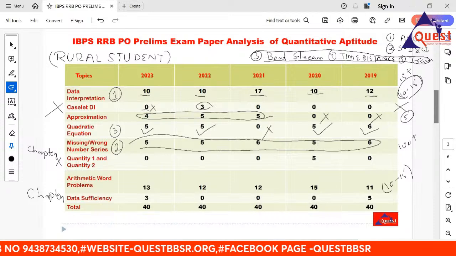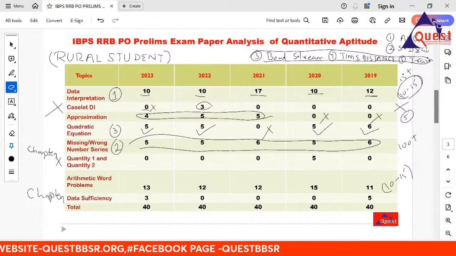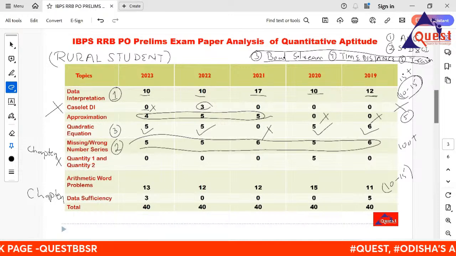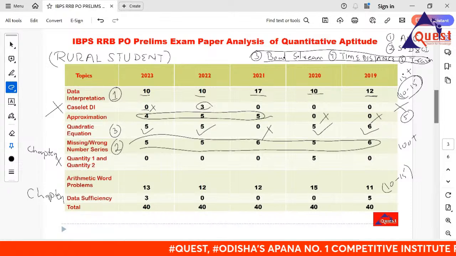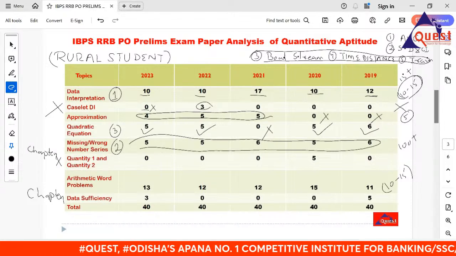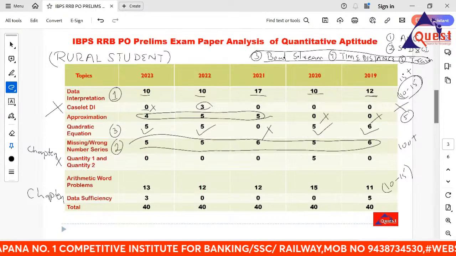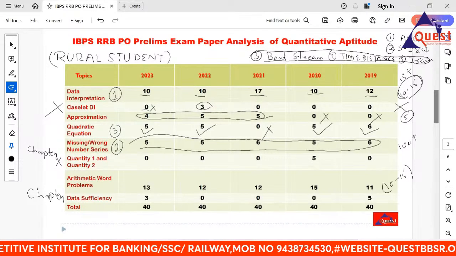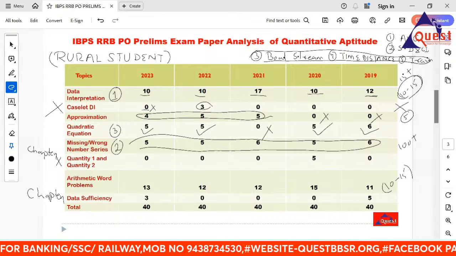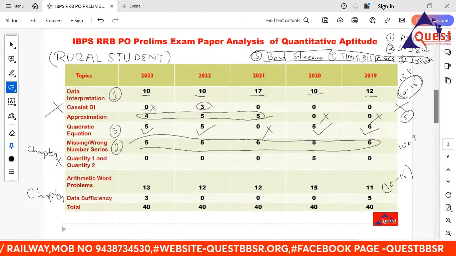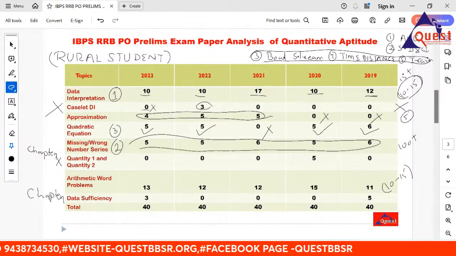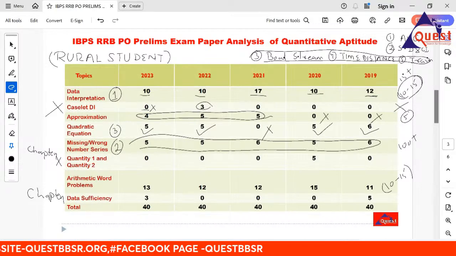Clear? This is the planning for the last 4 to 5 days, right? If you want to score 25 or 30, because cutoff is important, and this year there is a sectional time cutoff, that's why the cutoff will become lower, and in Odisha particularly the number of vacancies is more. That's why the cutoff will be lower. So focus on 60 to 65 questions in both the math and reasoning sections. Score 60 and you'll get clearance, right? This should be the last planning for you people. Go to the next one.